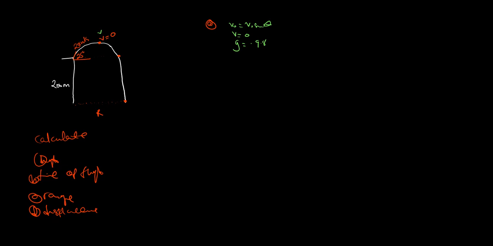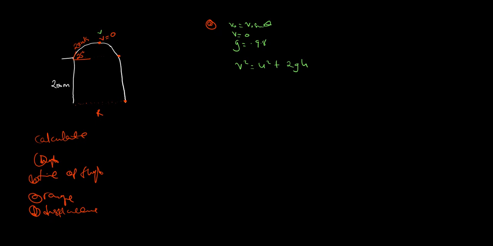Okay, so I'll go to an equation that doesn't involve time. So the only way I can find height or just the distance in those 3 equations that we have, I'll use this one to say final velocity squared is equal to u squared plus 2gh, h, or just the height. So what I'll do is just replace the values.